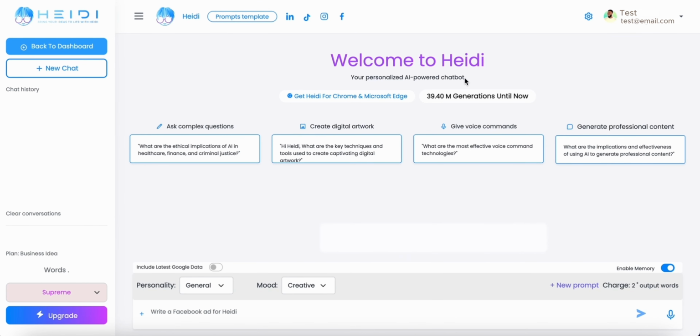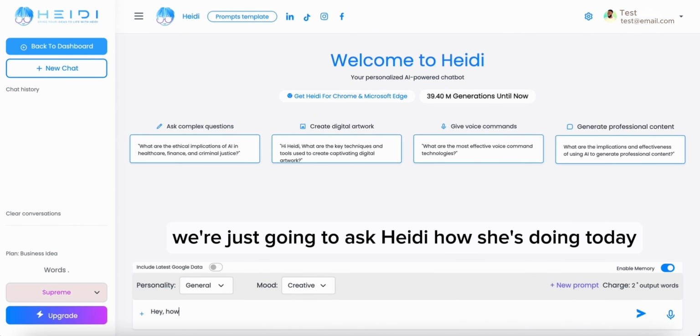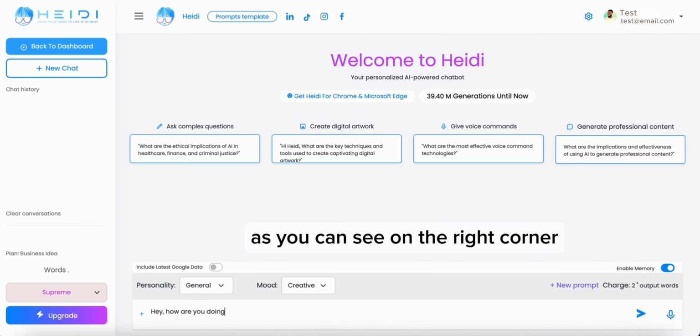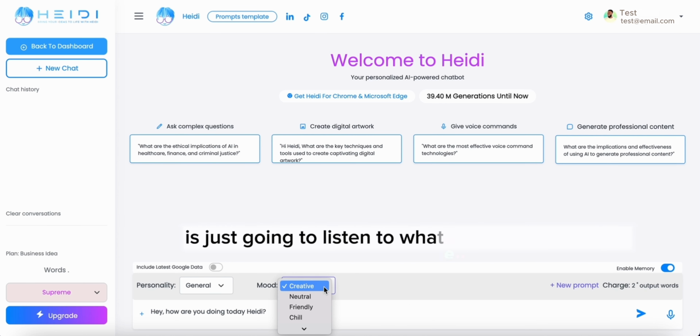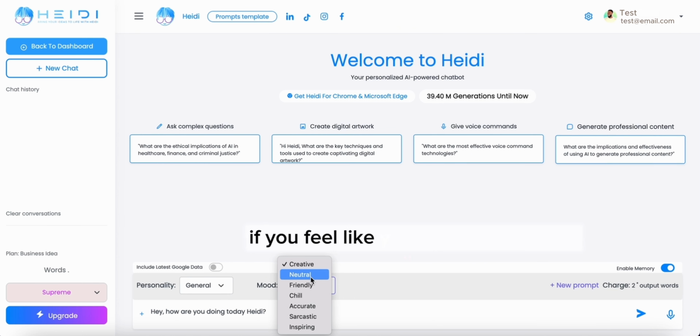In this tutorial, you're going to discover how your personalized AI-powered chatbot is going to help you have smoother and more productive days, all while having fun. In this case, for the tutorial, we're just going to ask Heidi how she's doing today. As you can see on the right corner, you can also record your voice, and Heidi is just going to listen to whatever you have to say if you feel like you don't want to write everything that day.